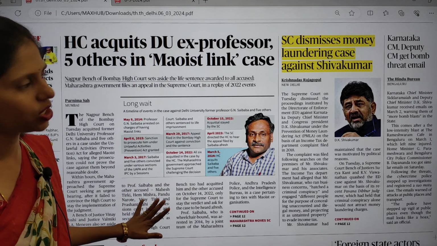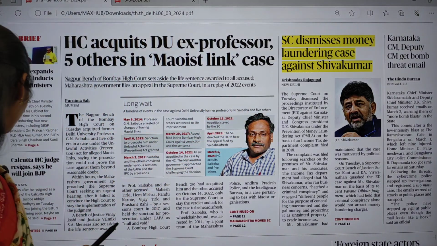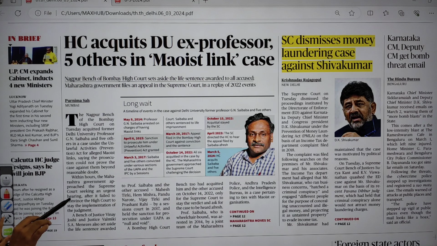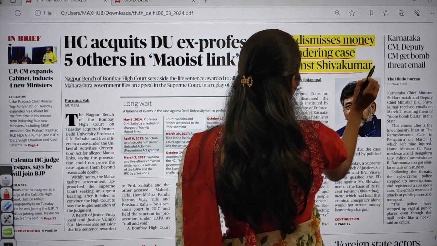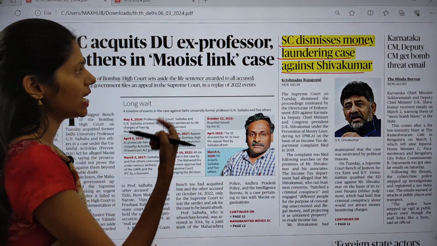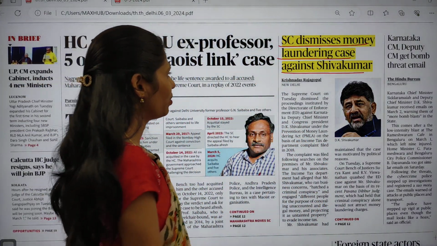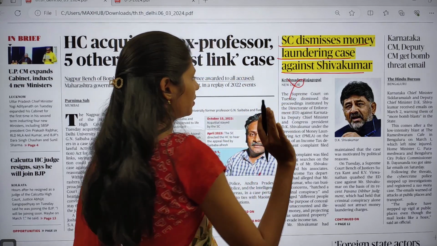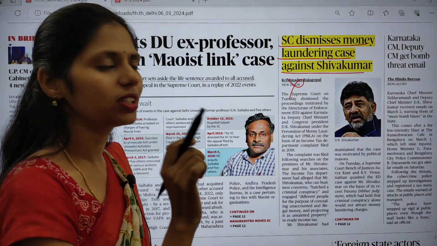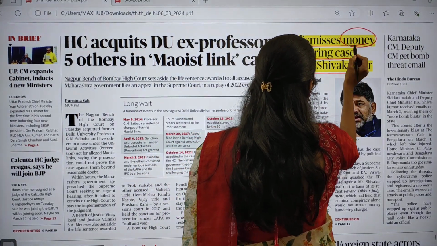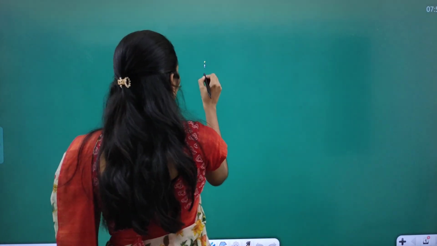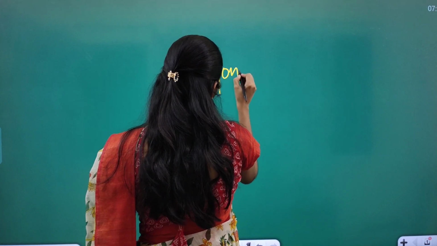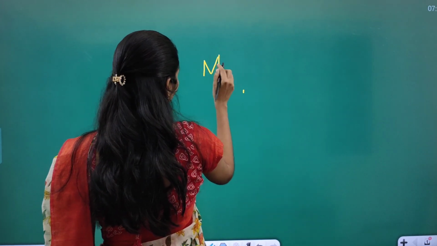This is the front page. The first important article here is: Supreme Court dismisses money laundering case against Shiva Kumar. This article is very important. We are not going to see which political party, but here we will be focusing on the keyword, that is money laundering. This money laundering is very important. So let us see the dimensions. This article is talking about money laundering.